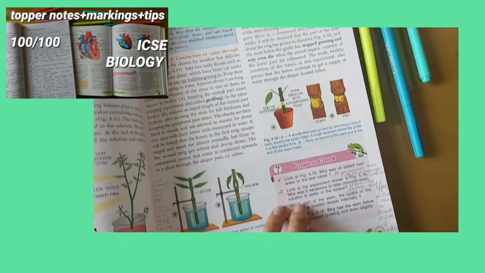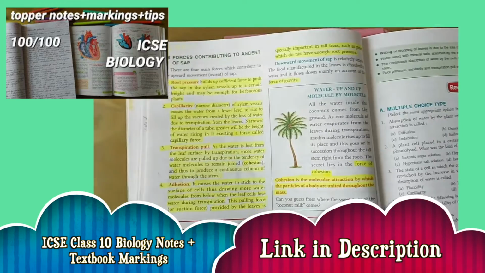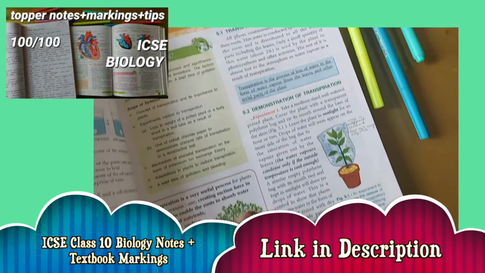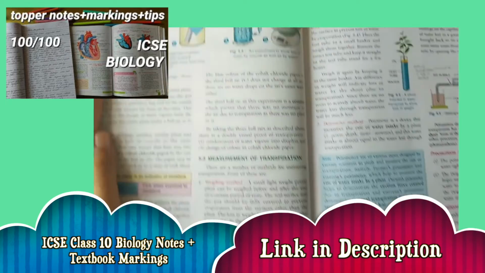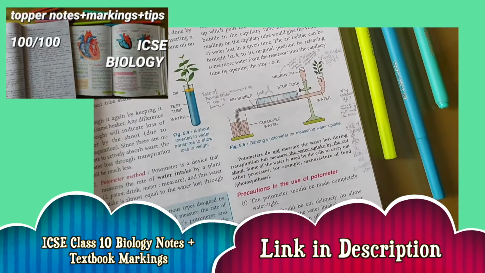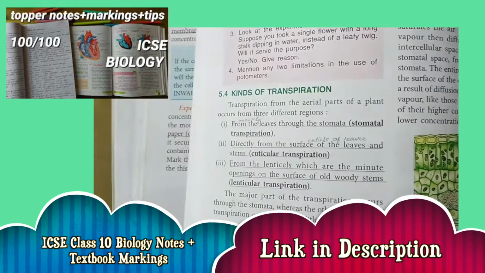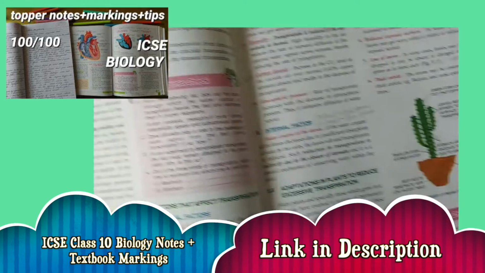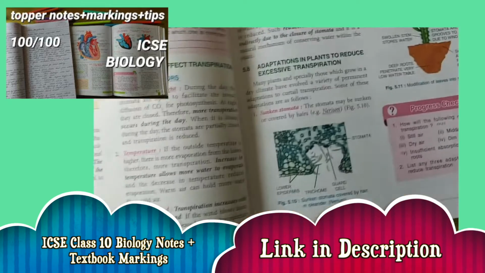Generally diagrams पे लोग focus उतना नहीं करते हैं bio पे, because सोचते कि इतने सारे diagrams है, क्या learn करें, कैसे learn करें. I had shared a video with all my textbook markings, so definitely check that out. उसमें if you see, every diagram has a little note, either I plus L or D plus L. I plus L means identification and labeling, D plus L means diagram and labeling. So whichever has D plus L, you need to practice drawing the diagram as well.